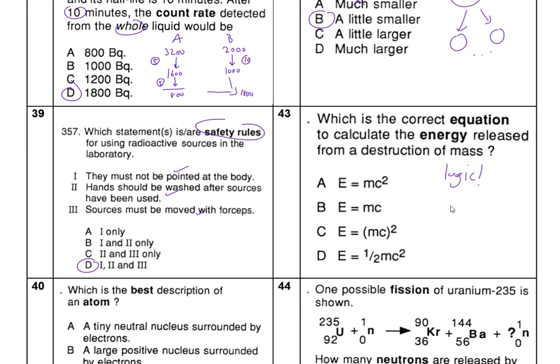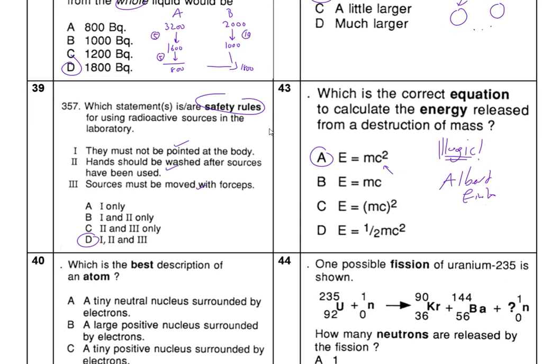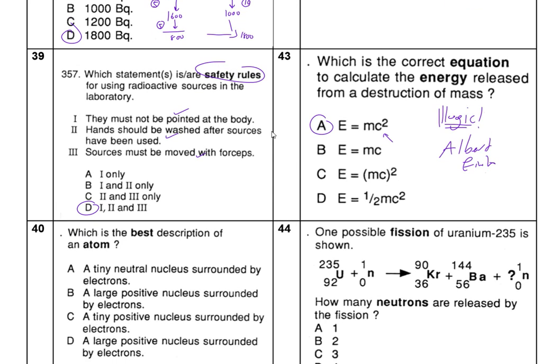If you remember, your best friend Albert Einstein, the equation E equals mc squared. What it does is show you that energy is turned into mass, and mass is also turned into energy, with the speed of light squared. Even if you don't know what it is, if you use logic, so many people know this famous equation. If you walk around on the street and ask, do you know Albert Einstein? They say, oh yeah, I've heard of him. Do you know the famous equation of Albert Einstein? They say, oh yeah, E equals mc squared. So even people know it.